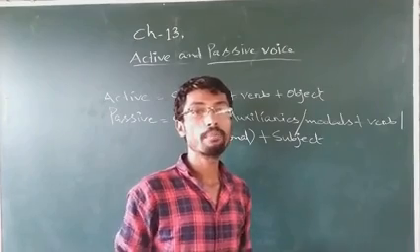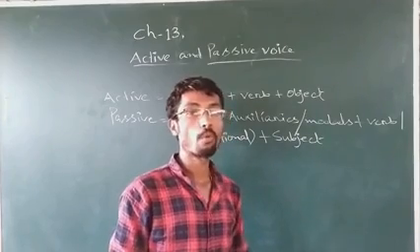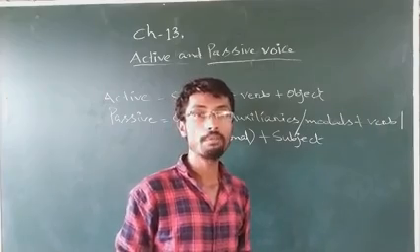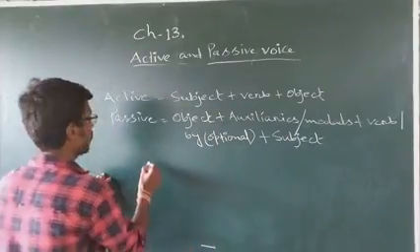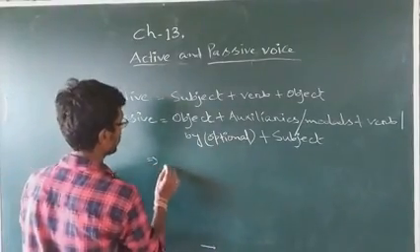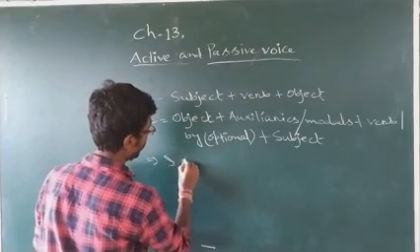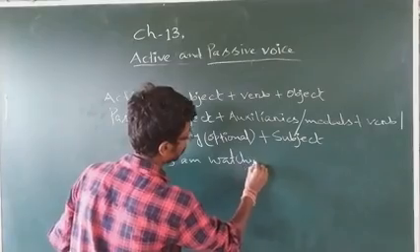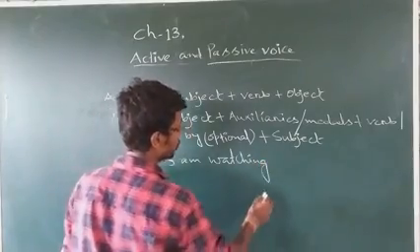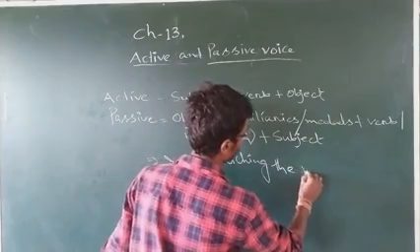Suppose I am reading book or I am watching this video. I am watching this video. So subject is what? I. So let's write the sentence here as example. I am watching the video.